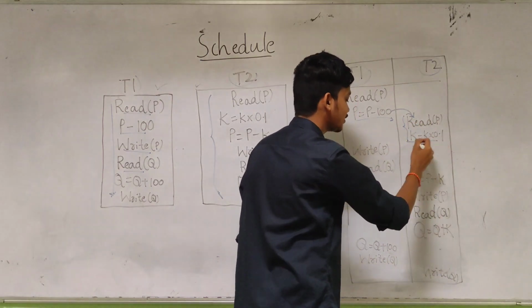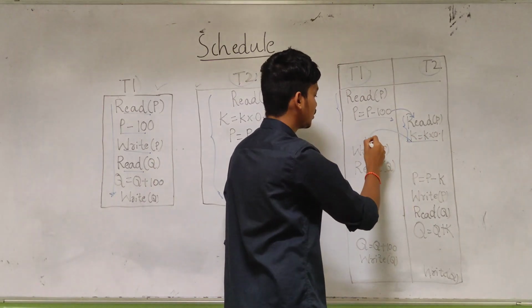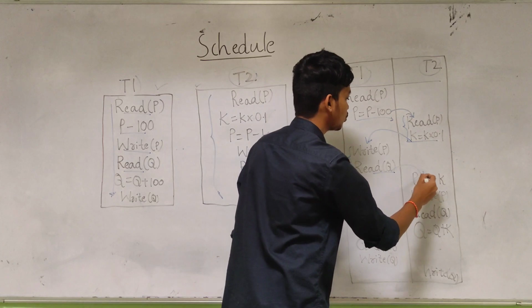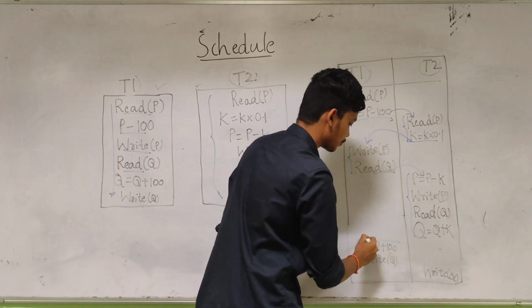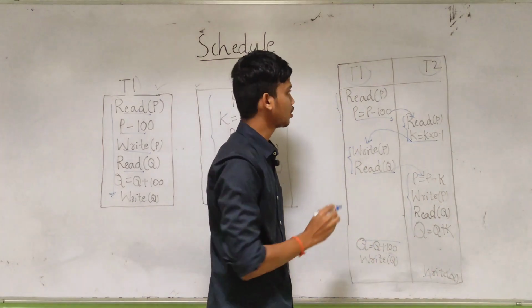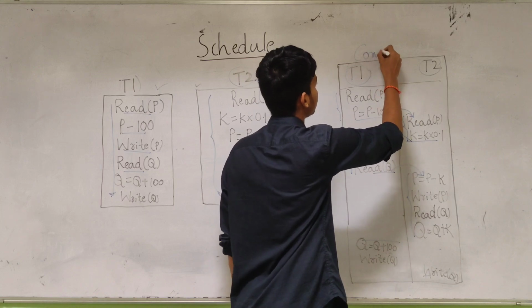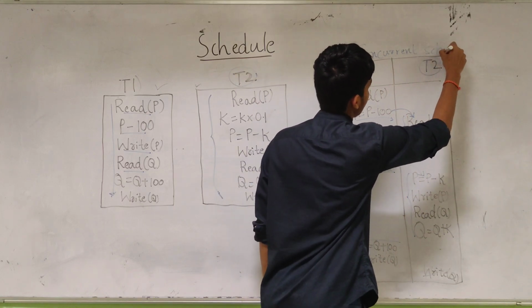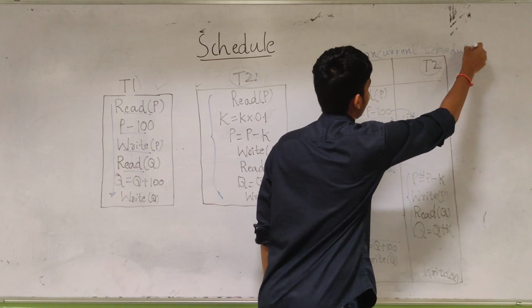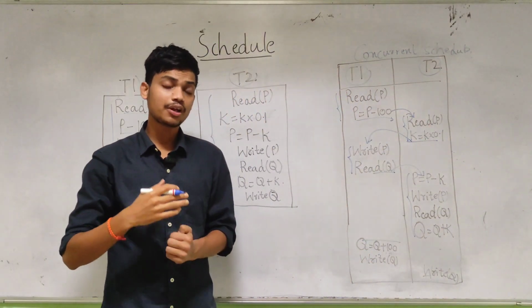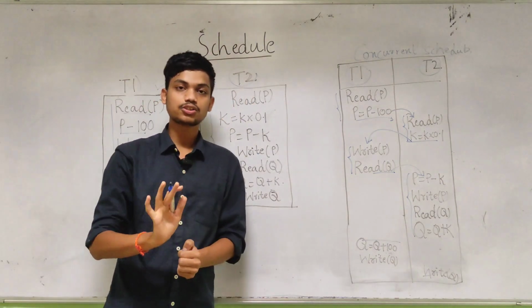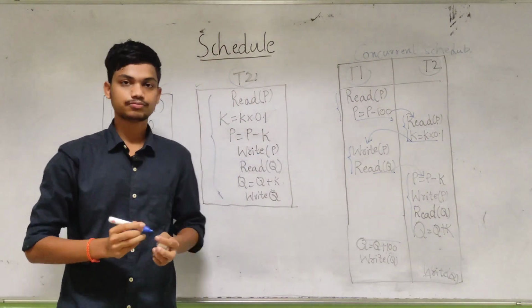Then T1 will happen again, then interleaving, and then T2 will happen, and so on, as you can observe here. This type of schedule is called a concurrent schedule. For n transactions, many concurrent schedules can be possible, but only n factorial serial schedules can be possible. Note it down.